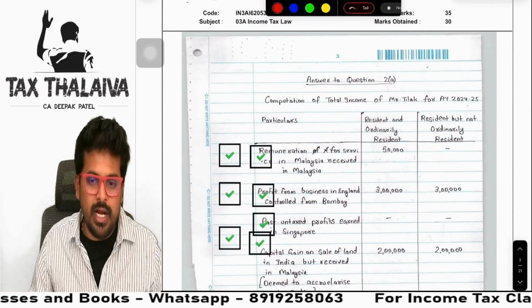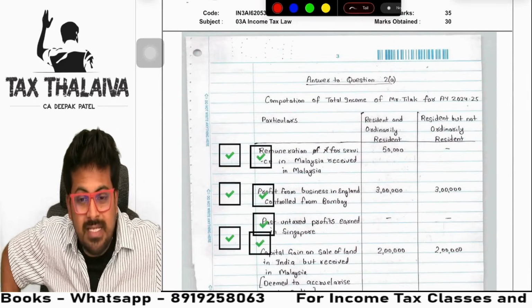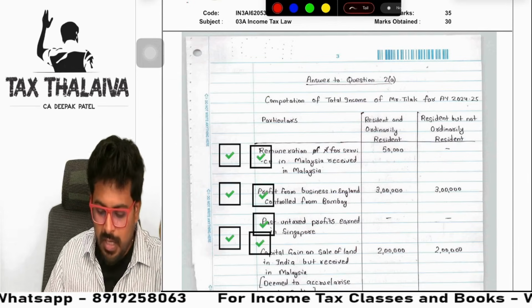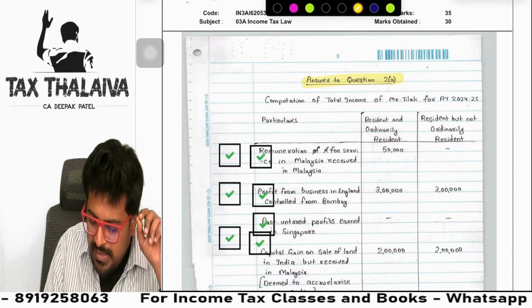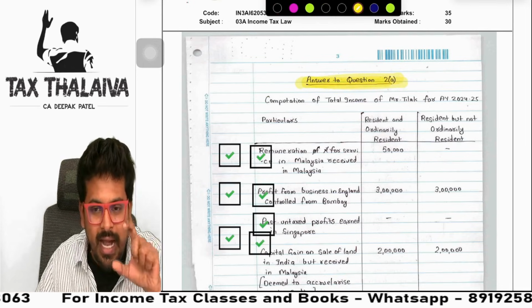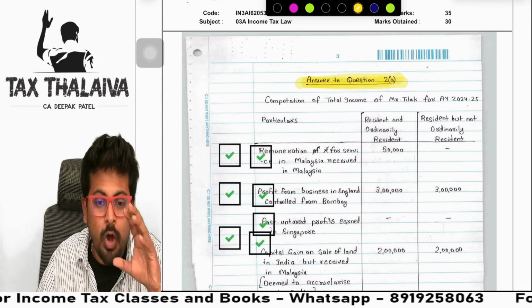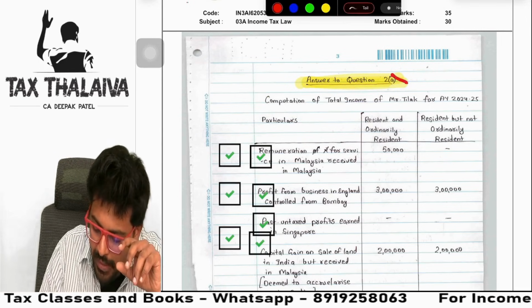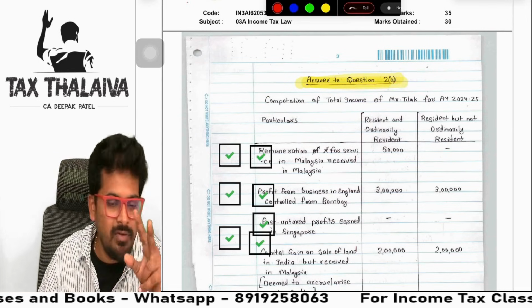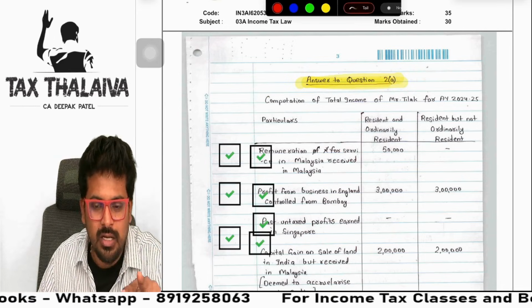Guys, first question we are looking at. First, let's see how beautifully he presented the paper. What you need to understand in this answer to question A is that you need to write the answer number properly. By mistake, if you write 2B here, you are gone. The examiner will get confused. You will create confusion for him, and he will not give you marks.